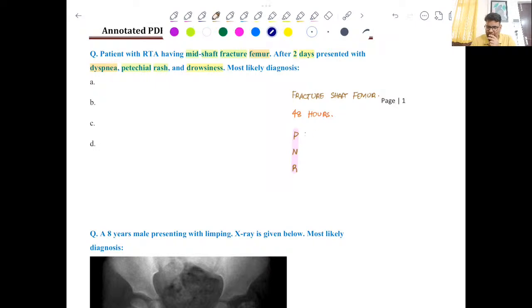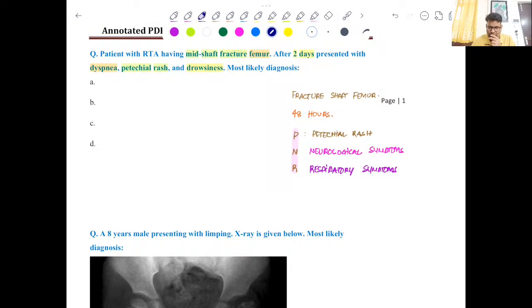So P is petechial rash, right? N is for neurological symptoms, clear? And R is for respiratory symptoms. So if you have this much input in the question, I think there should be no doubt in your mind about what the answer is going to be.